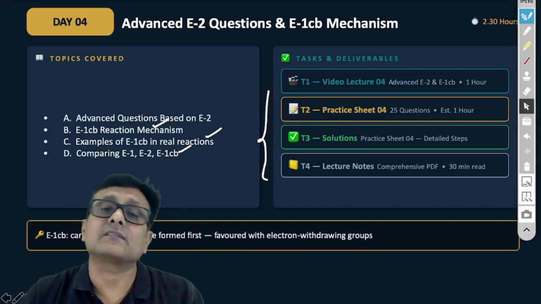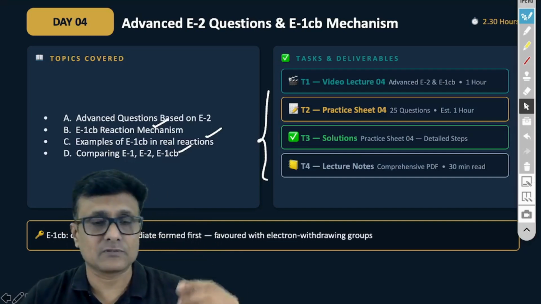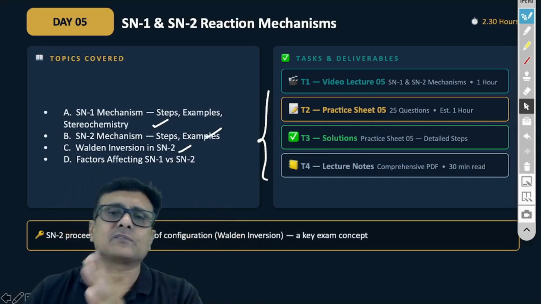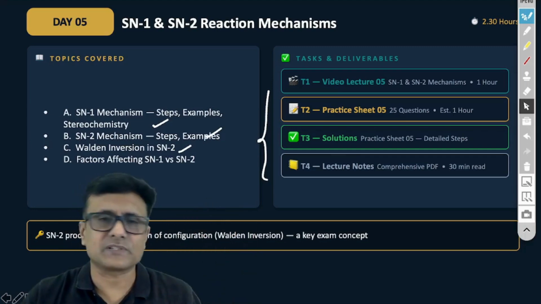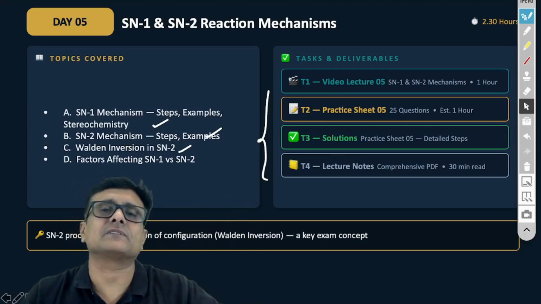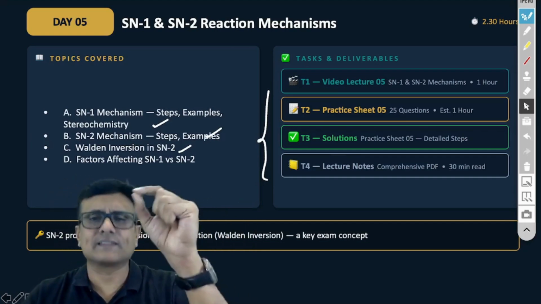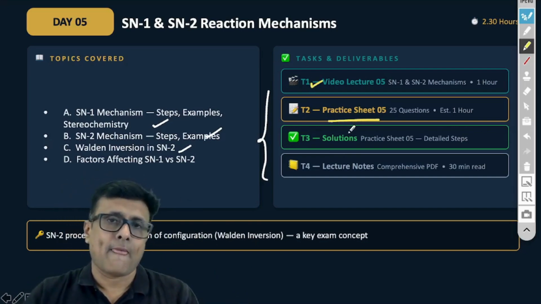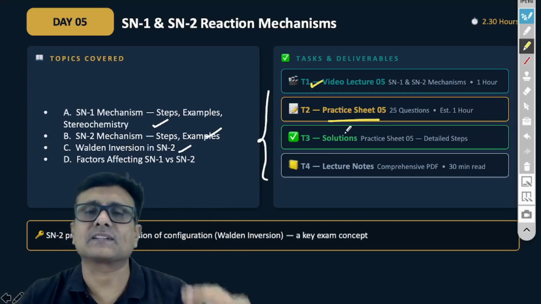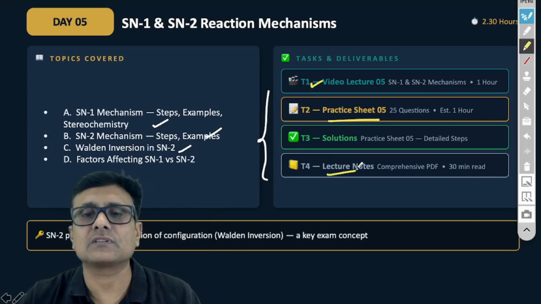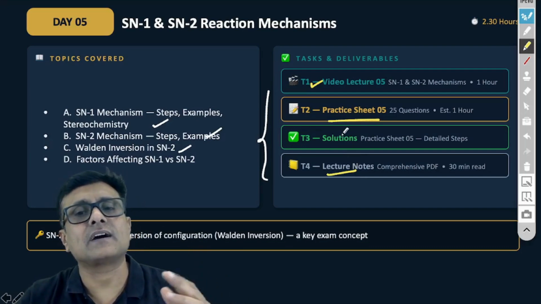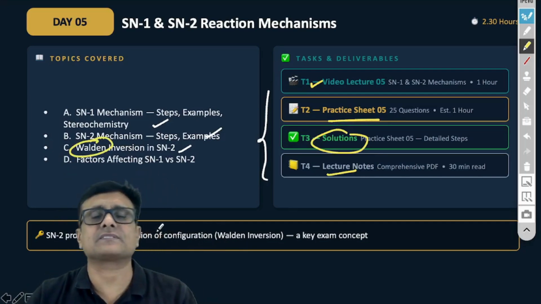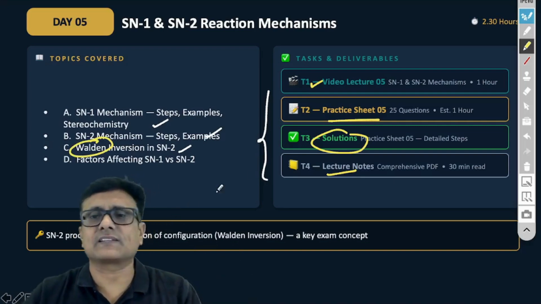In advanced-level E2 questions, you know that in the advanced exam, mostly these topics are asked. And on day 5 you have SN1 and SN2. We will explain the comparison between the two, and the conditions which make SN1 predominate or SN2 predominate. Not only will we explain, we will give you the practice sheet. When you pause the class at a particular stage, go through the notes, practice the questions, and understand the solution where you're stuck, to make things very easy, because you need to understand concepts such as Walden inversion, etc. It's a very tricky concept, isn't it?